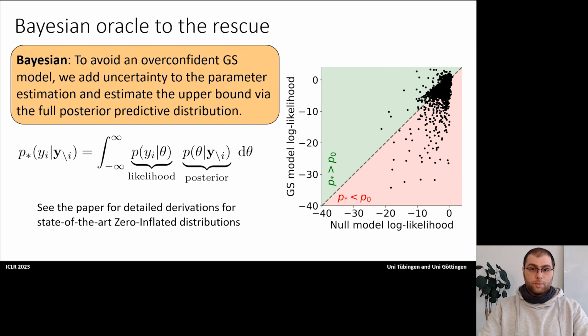To address this problem, we propose a Bayesian approach for computing the gold standard model using the full posterior predictive distribution. This essentially means that instead of having point estimates, we add uncertainty to the estimated parameters. This approach addresses the issue of overfitting, and we get a reasonable gold standard model where almost all neurons, shown in orange, are in the green part. We also provide full mathematical derivations of the posterior predictive for the state-of-the-art zero-inflated distribution models, which you can find in the paper.